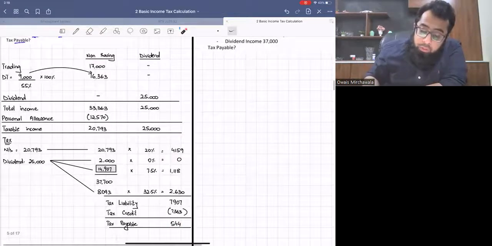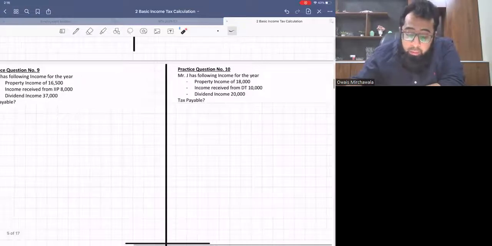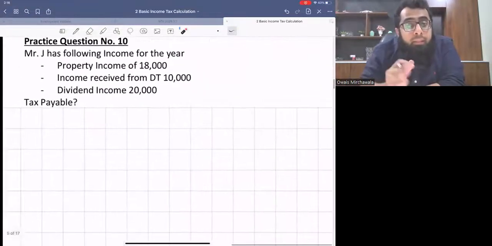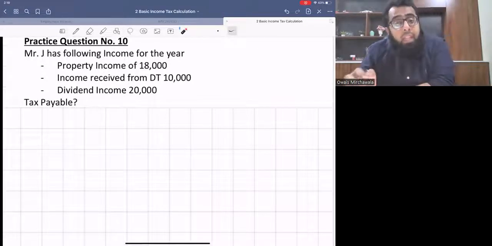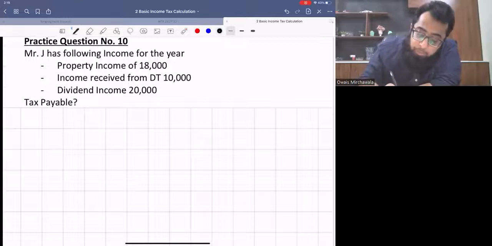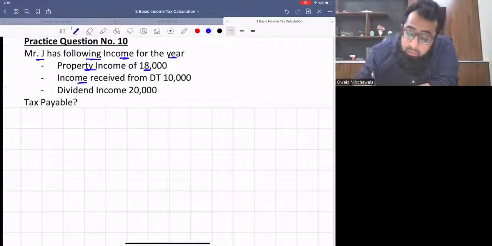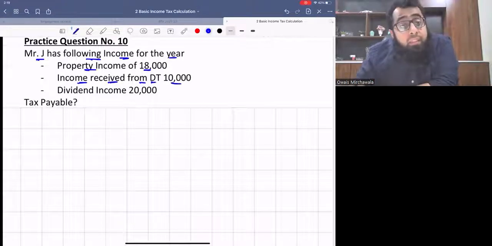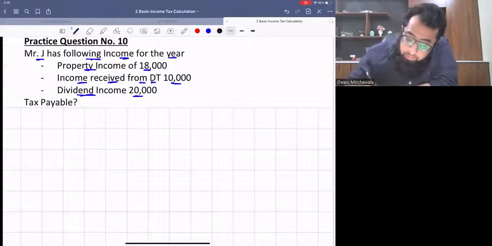Let's look at one question. We'll look at practice question 9 in a while. Currently, we are doing the 10th one because it is similar to question number 8, so that you can have an idea before we introduce the interest in possession calculations. Mr. J has the following incomes for the year. The property income is 18,000. Income received from the DT is 10,000. Dividend income is 20,000.